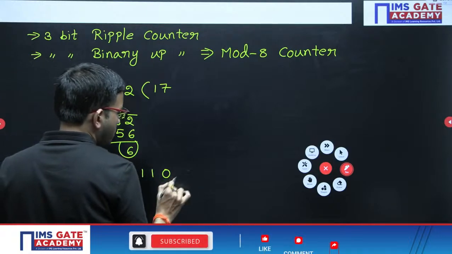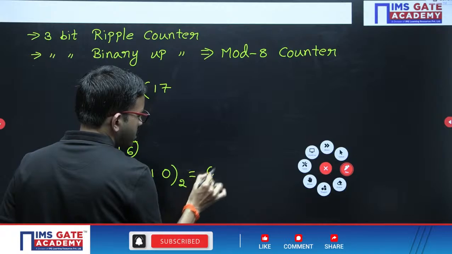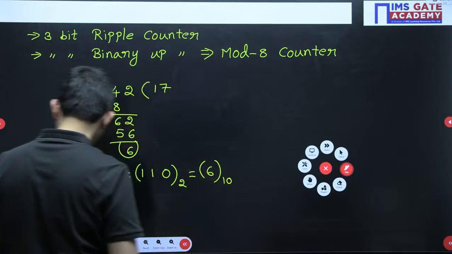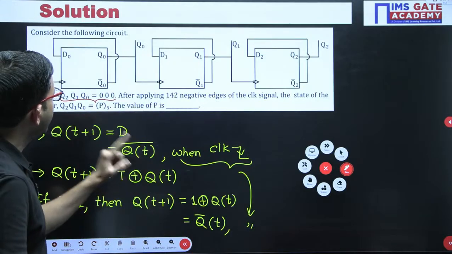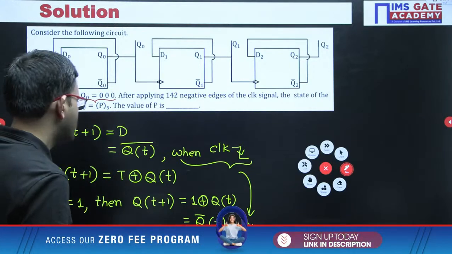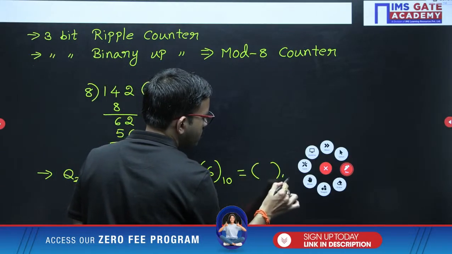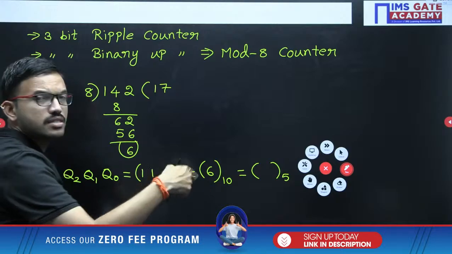1 1 0 is the binary, so 1 1 0 is nothing but 6 in decimal. But in this question, whatever binary number you got, we have to represent in base 5. So we have to represent 6 in base 5. For that, just do the repetitive division. That's all.